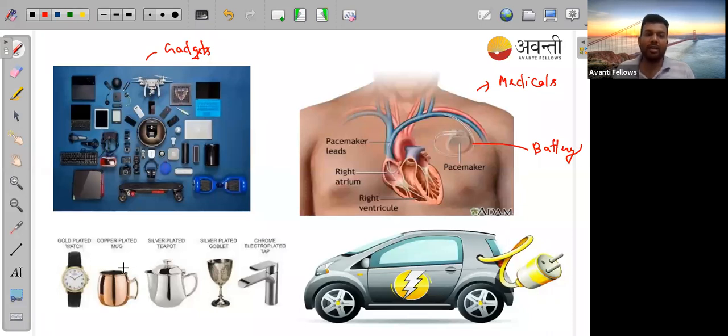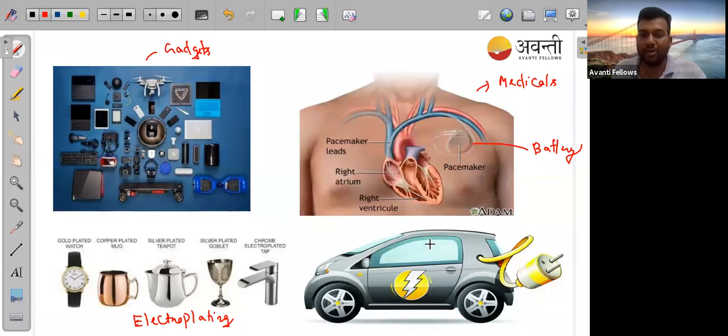Similarly, you can see a lot of things are there: gold plated watch, copper plated mug, silver plated teapot. So electroplating, here actually electroplating is happening by using the process of electrolysis. So electroplating is also a good application of electrochemistry.